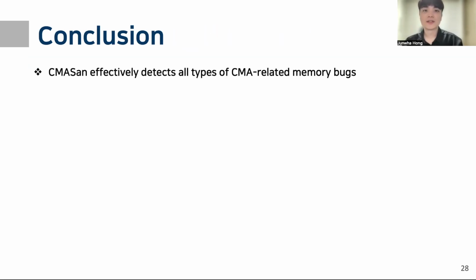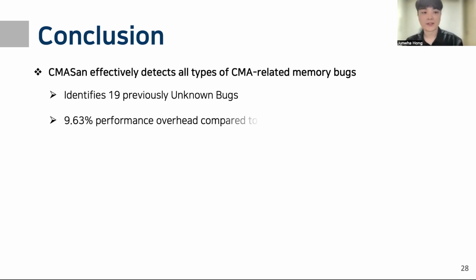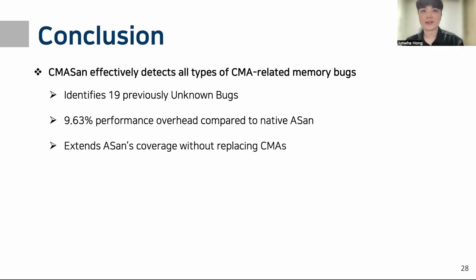As a conclusion, CMASan effectively detects all types of CMA-related memory bugs, identifies 19 previously unknown bugs, incurs 9.63% performance overhead compared to ASAN, and extends ASAN's coverage without replacing CMAs.